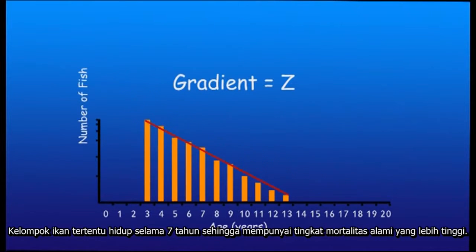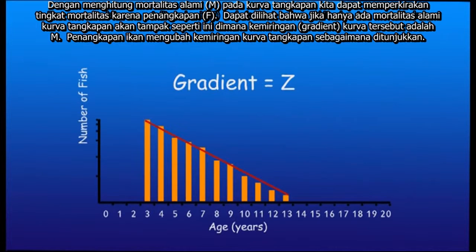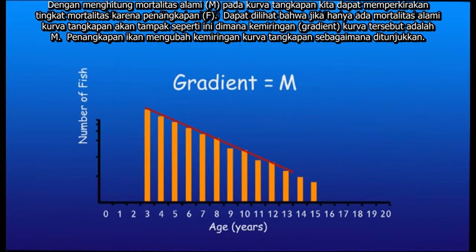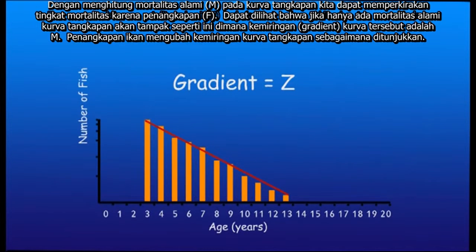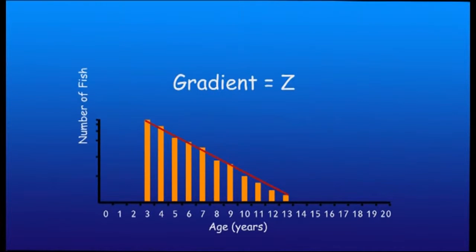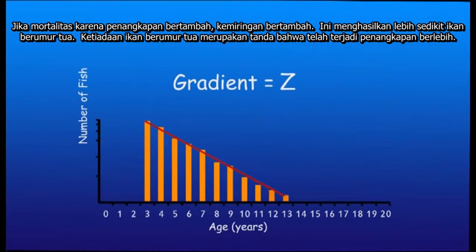Let's go back to the catch curve for our tiger flathead example. If we only took into account natural mortality, our curve would look like this. If we take into account fishing mortality as well, then the curve changes to this. The whole curve gets lower and its angle changes because the stock's mortality rate increases. If we further increase fishing mortality, you can see the line getting steeper and steeper. You can also see that there are relatively fewer old fish in the population. This is one of the indicators that a stock is under considerable fishing pressure.